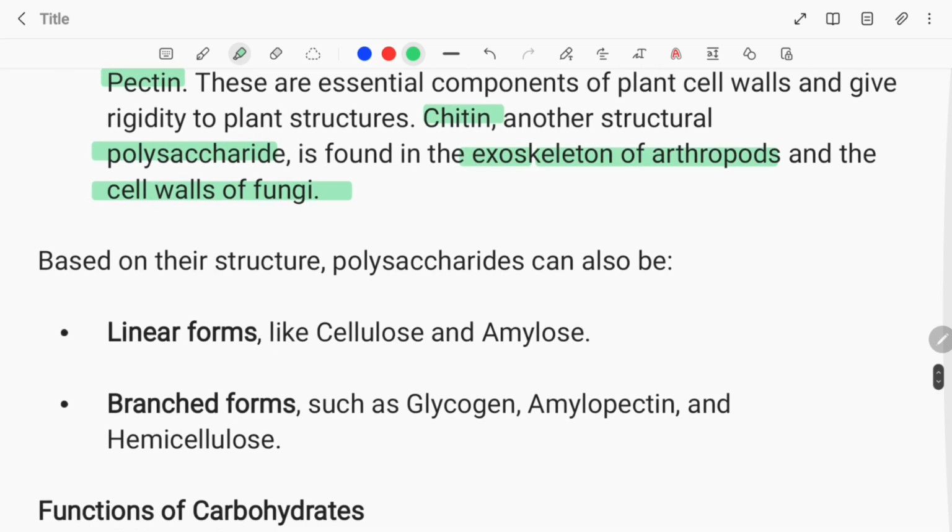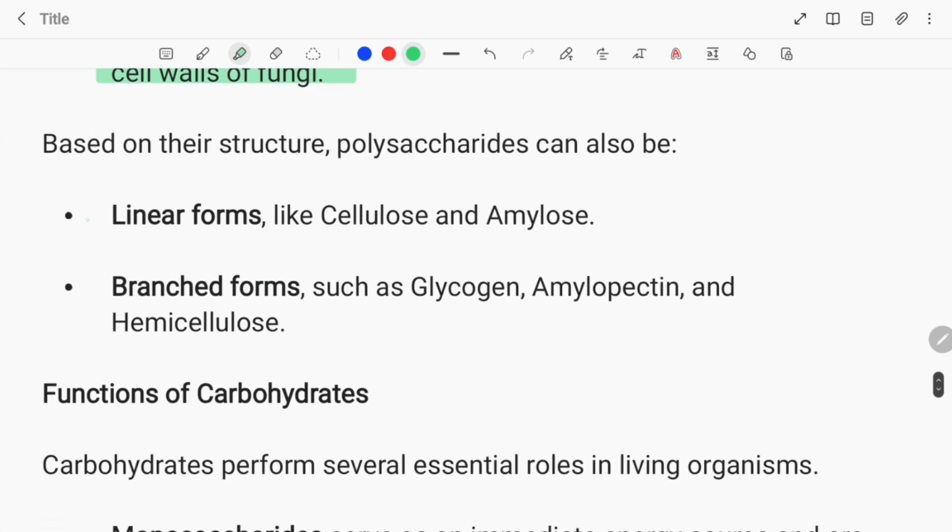Based on their structure, polysaccharides can also be linear forms like cellulose and amylose, or branched forms such as glycogen, amylopectin, and hemicellulose.